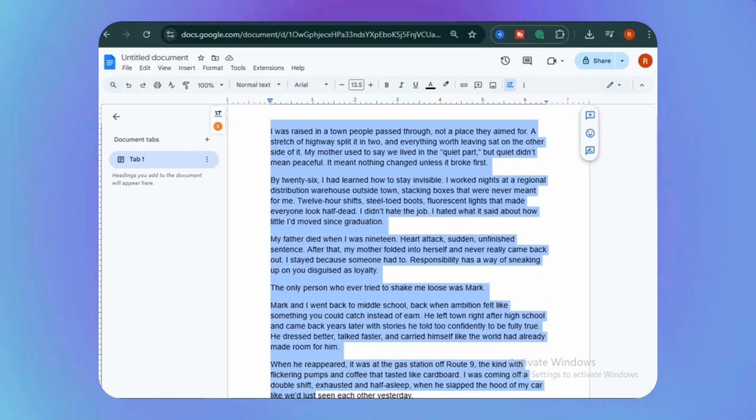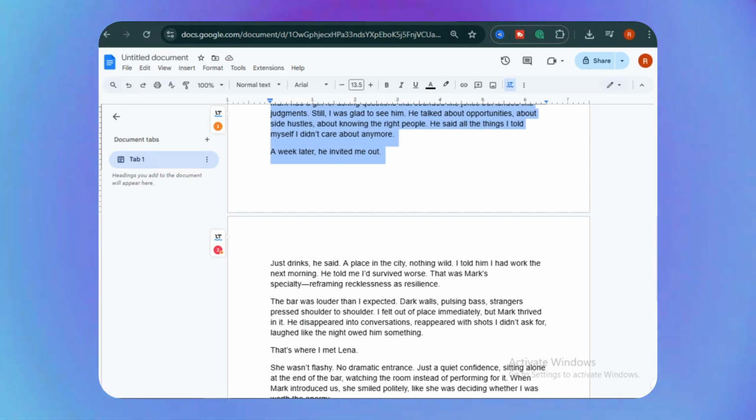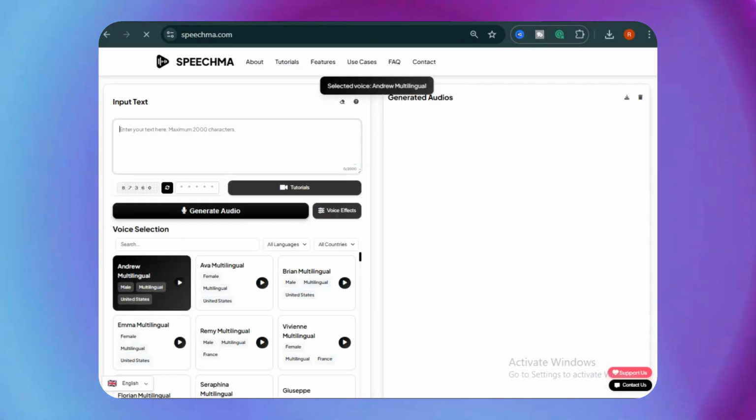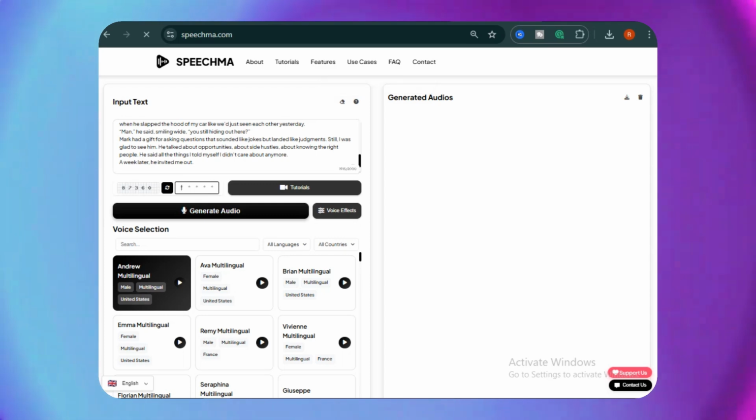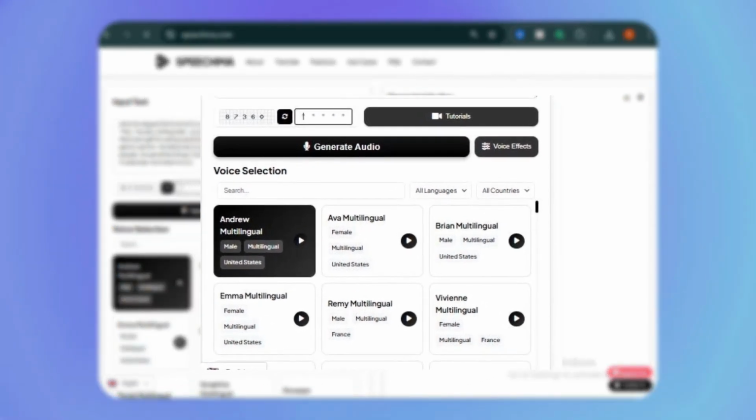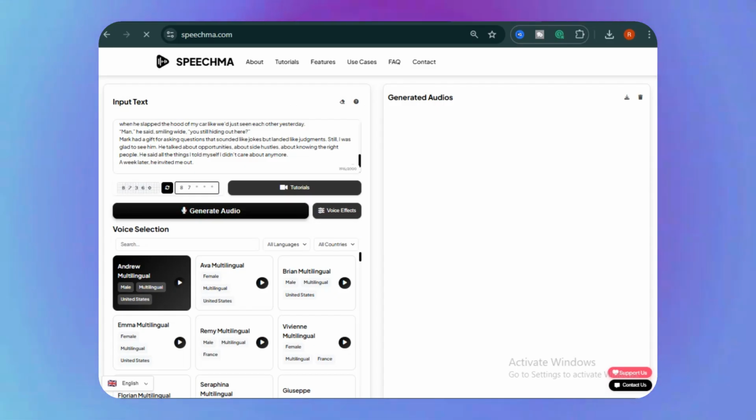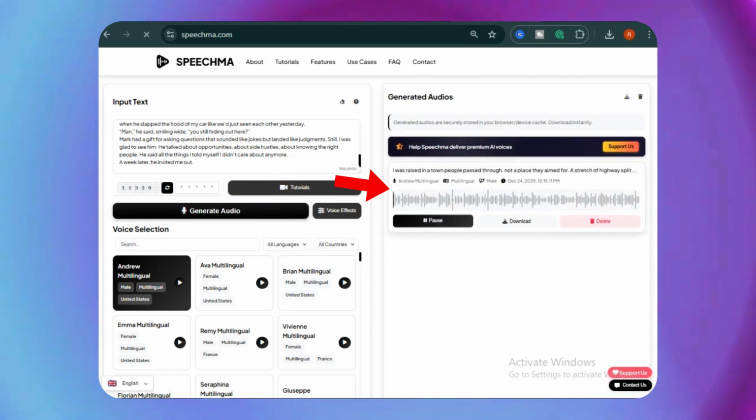Copy the script. Keep in mind, you can generate only 2,000 characters at a time, so paste it here in parts. Then select the voice carefully. Choose one that sounds good for horror narration. I'll use the Andrew voice, but you can try out the other voices too. Now fill in the CAPTCHA, just type these numbers here, and click on Generate Audio. As you can see, it's generated. Now let's listen to it.